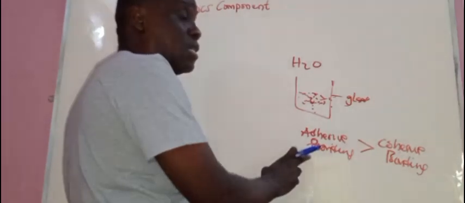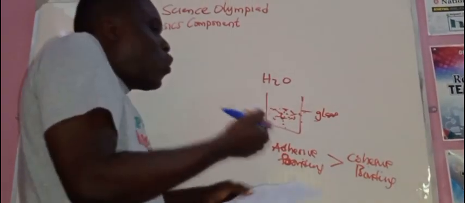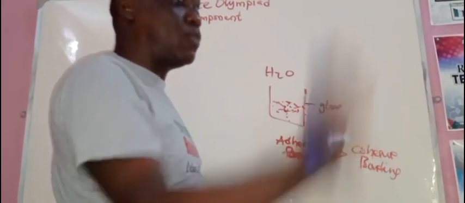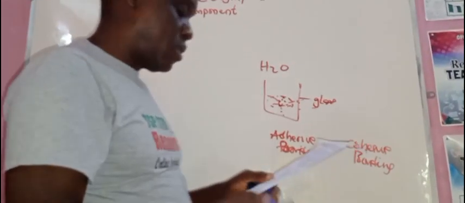This glass is a solid substance. So you experience wetting because the adhesive force or adhesive bonding is more than the cohesive bonding. But water does not wet itself because it only exists by cohesive bonding, when it is not interacting with the particles of a solid substance.